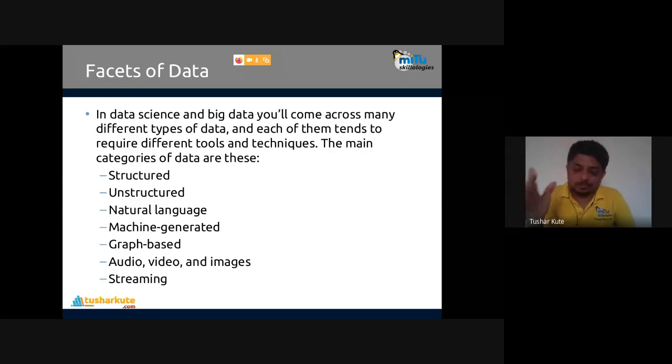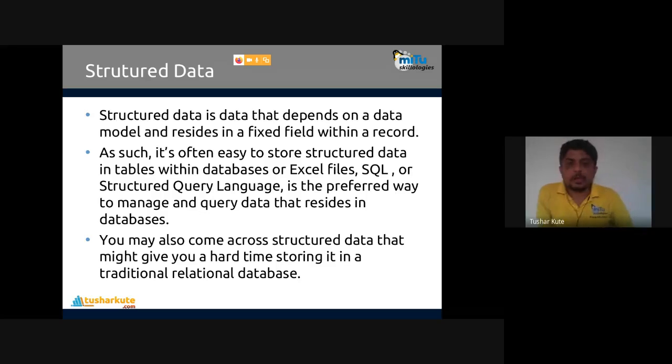Now, starting with the first, structured data. Structured data is data that depends on a data model and resides in a fixed field within a record. As such, it is often easy to store structured data in tables within a database or Excel files. SQL, structured query language, is the preferred way to manage and query data that resides in databases. You may also come across structured data that gives you a hard time storing it in traditional relational databases. Let's see an example.